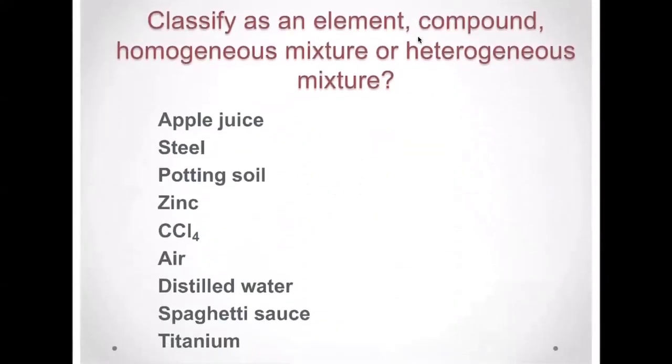Okay, so let's just do a little bit of practice. So classify as an element, compound, homogeneous mixture, or heterogeneous mixture. Okay, so apple juice. You can pause the video and answer these and then come back. Apple juice is homogeneous. Steel, that is an alloy, so again, that's a homogeneous mixture. Potting soil, well, you can see the little parts, different parts in there. So that's a heterogeneous mixture.